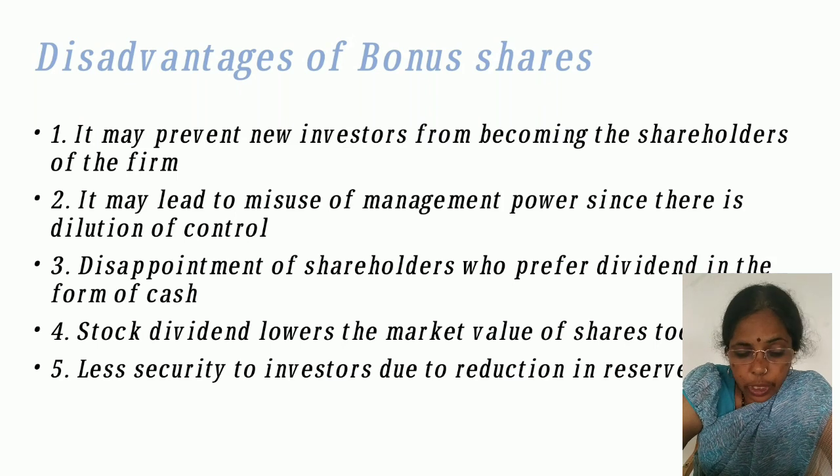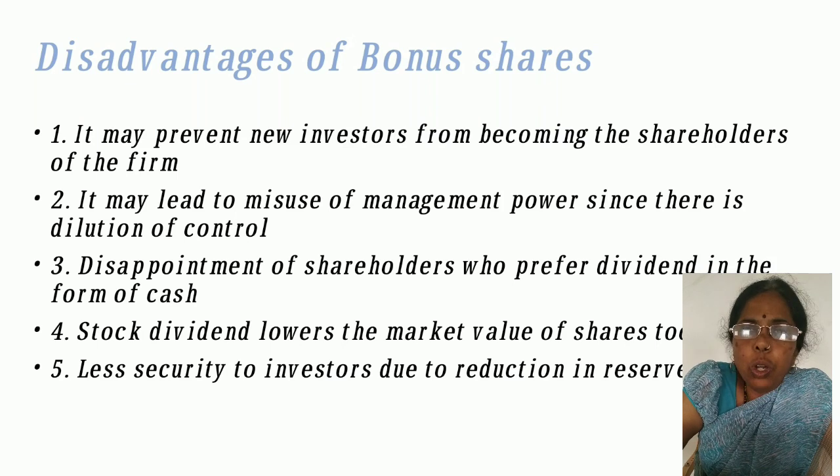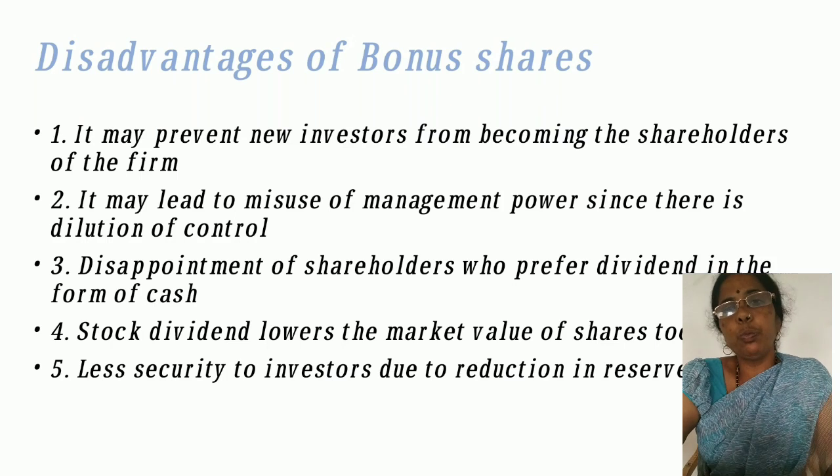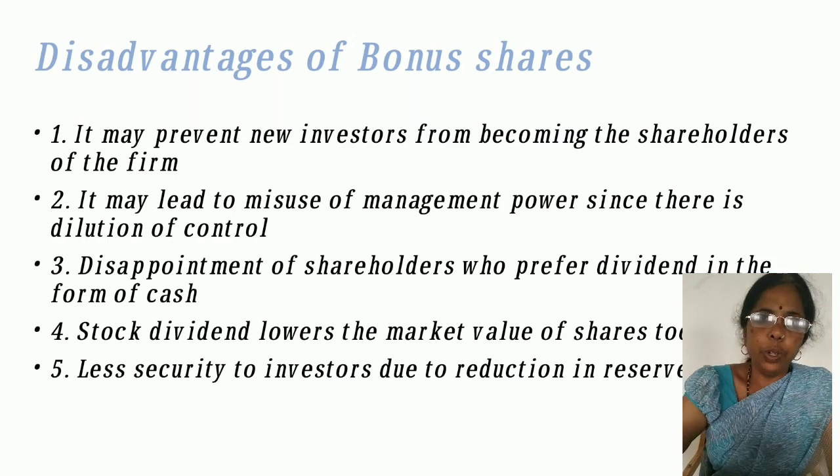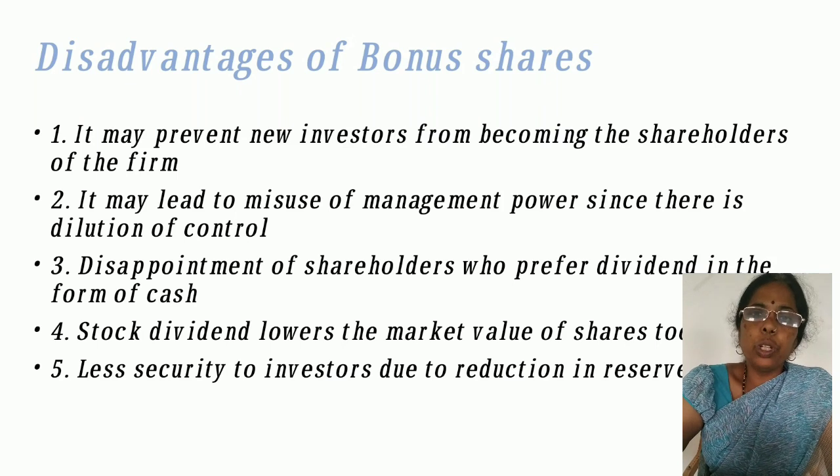Then objectives of the organization. This is more important, since the organization's objective has to be recorded here: what kind of organization it is and what its main criteria are. Then institutional investors, who the investors are, has to be recorded here. Then stability of dividend. So how long the dividend is paid, because one of the major motivations for shareholders investing money in the organization is the dividend. So definitely we have to look into how stably the company is able to pay dividends to shareholders so that they are retained in the organization.